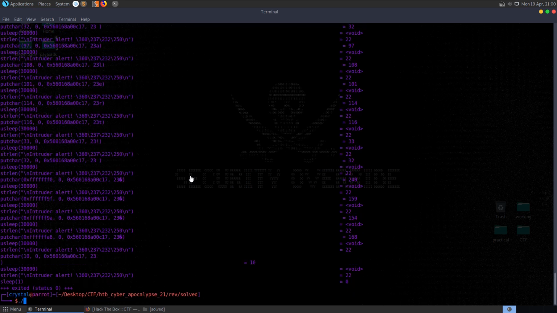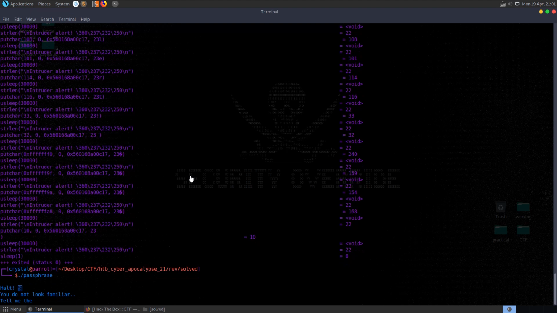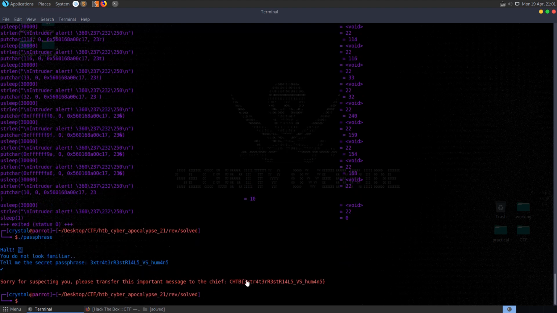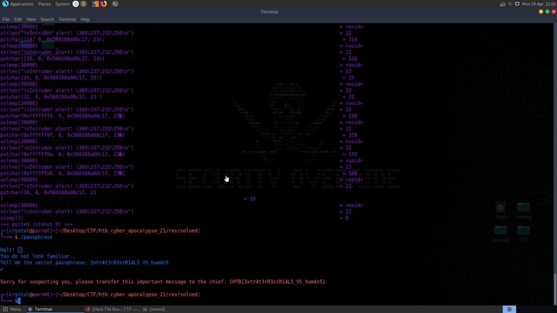So let's try and run it again, entering that. That's interesting. Yeah, okay, so there we've got the flag back. Whenever I solved this challenge, I opened it up in Ghidra because I didn't notice the string comparison happening here. So I opened it up in Ghidra, and I'll just quickly show it.